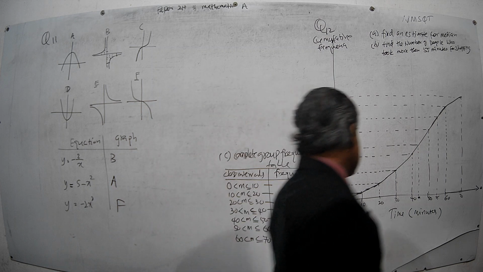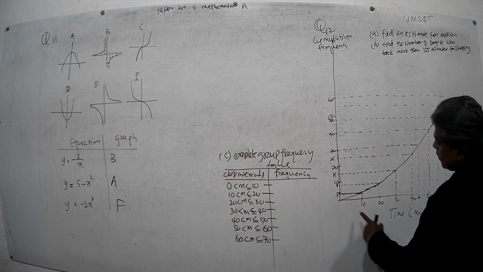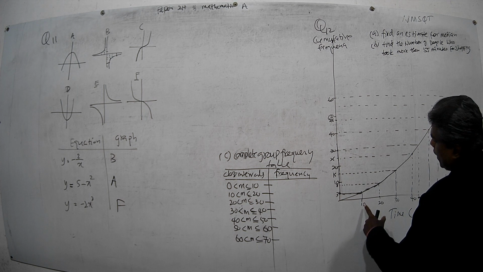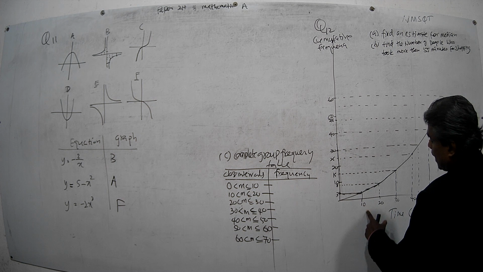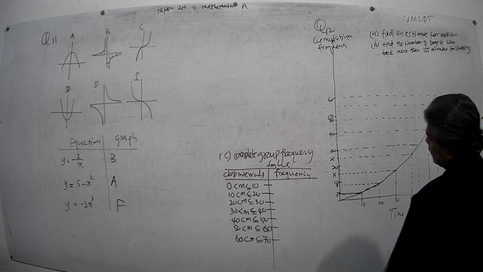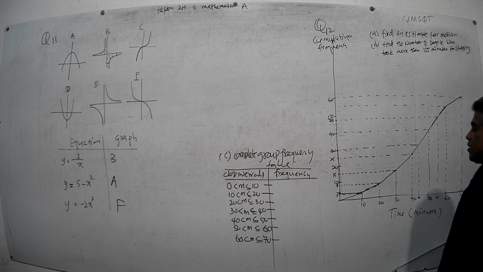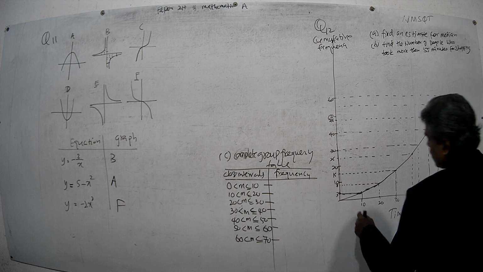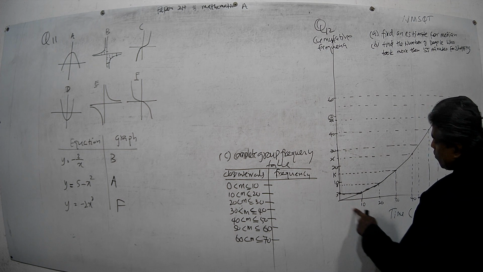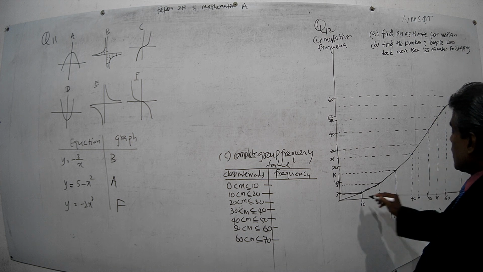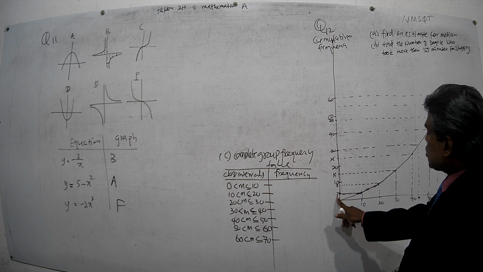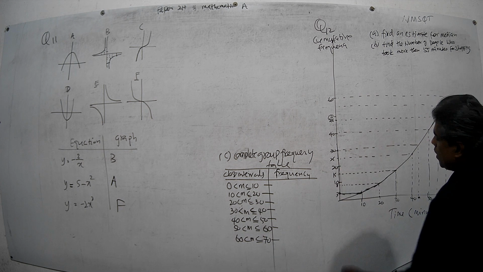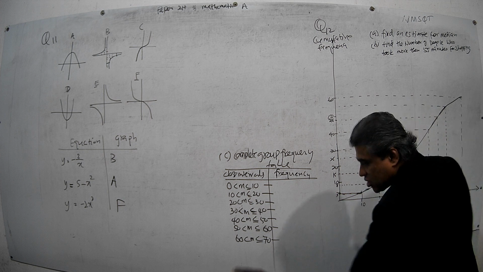Then what do you mean by this? Now here they say 3 people have spent. This means now here corresponding to 10 minutes, 3 people are shown here. That is the number of people who have spent time. Now look at what this means. If you take this point, the cumulative frequency is 3, time is 10. This means 3 people have spent 10 minutes or less. That is what it means.